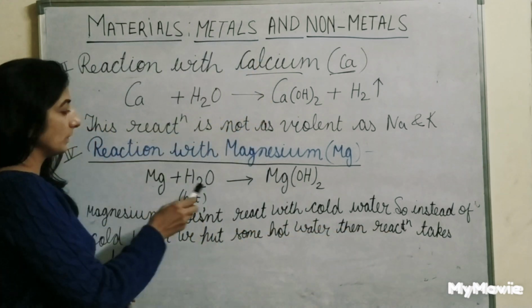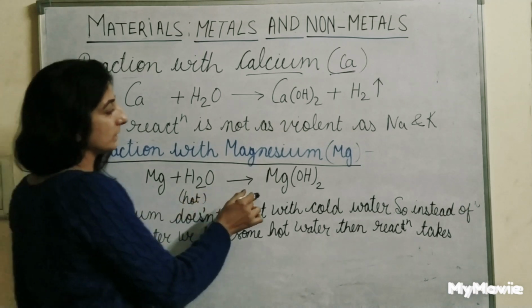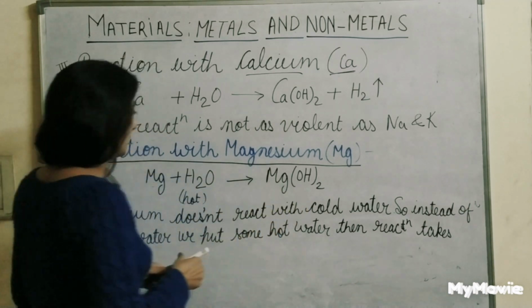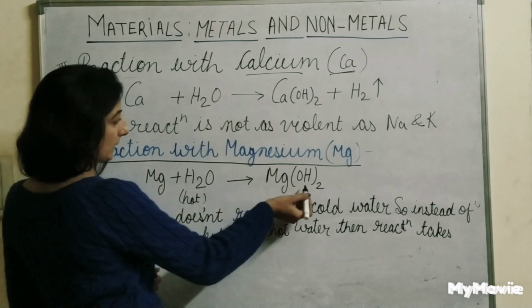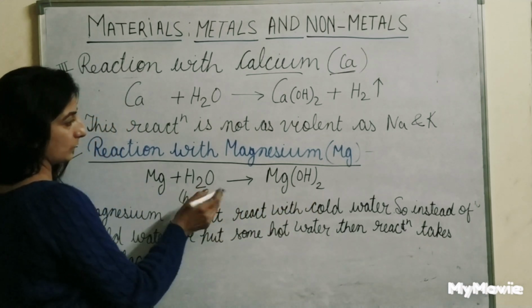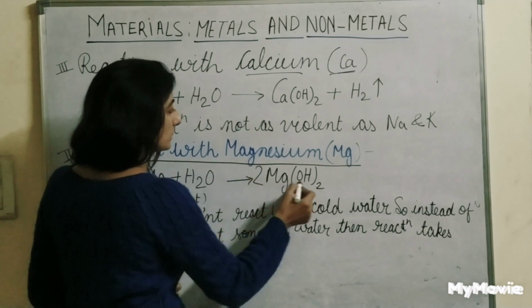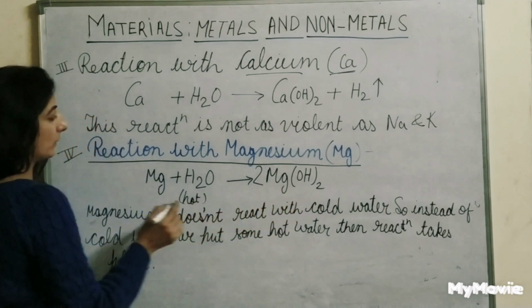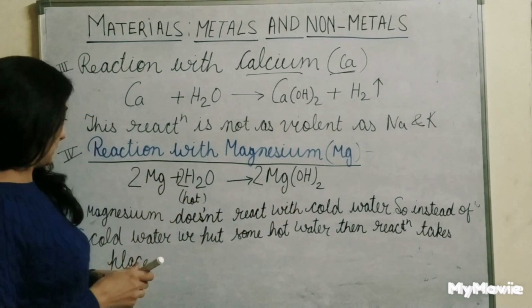See, magnesium plus water, this is hot water, gives us magnesium hydroxide. Let's balance the equation, because there is H2O, there is O2, and we will balance it: 2 Mg(OH) twice, that is magnesium hydroxide. We put 2 here and 2 here, and it is balanced now.